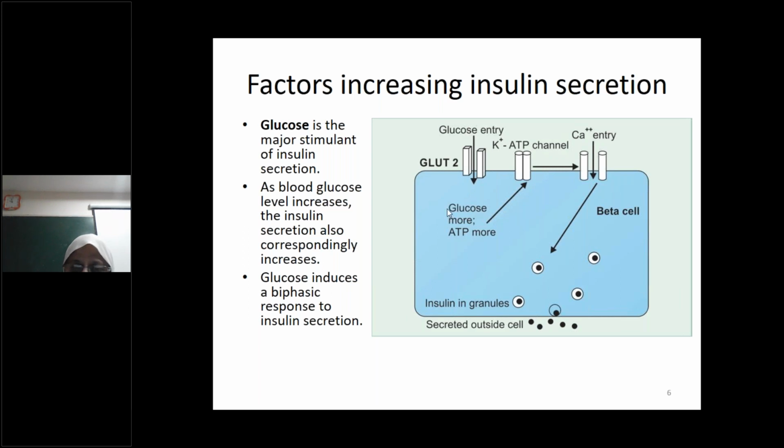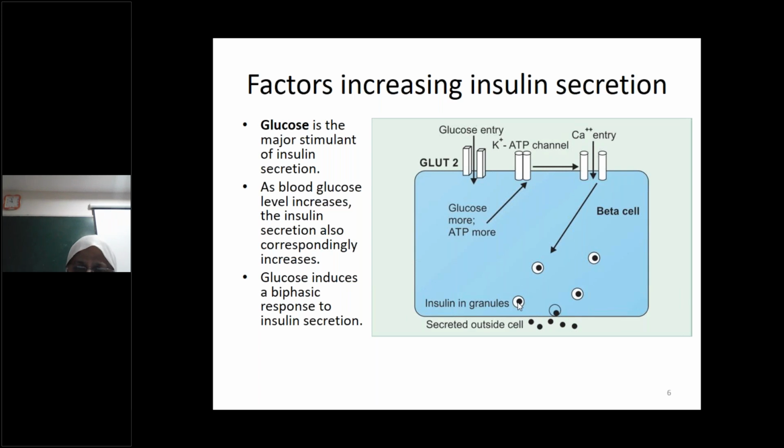As more glucose enters, more ATP synthesis takes place. Once ATP increases, the ATP-sensitive potassium channels close. When the potassium channel closes, calcium enters the cell. This in turn causes the release of insulin from the stored insulin granules.